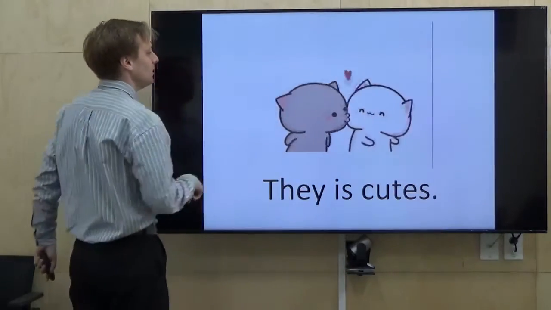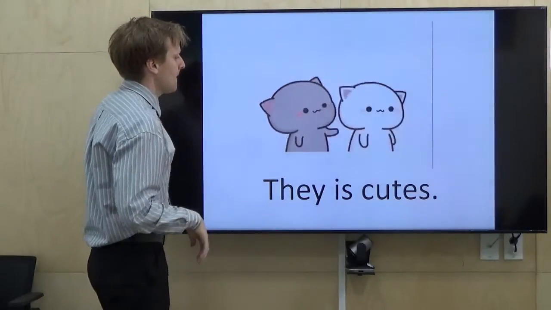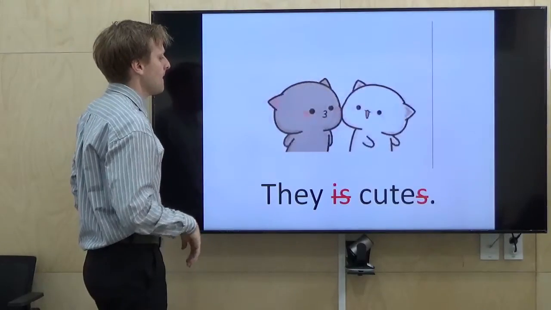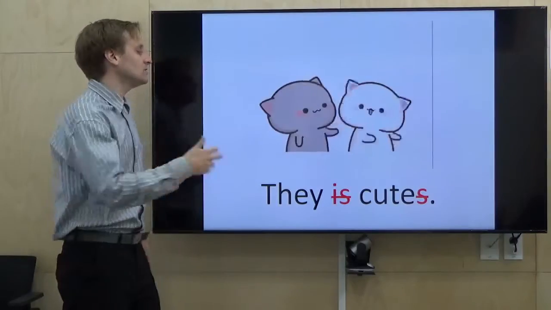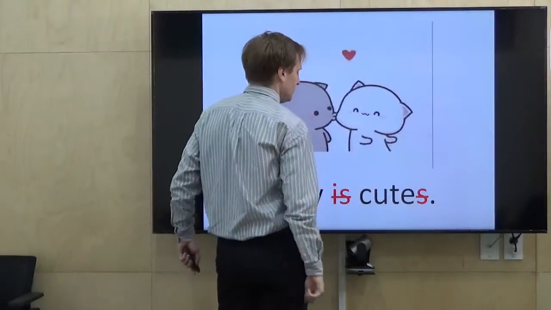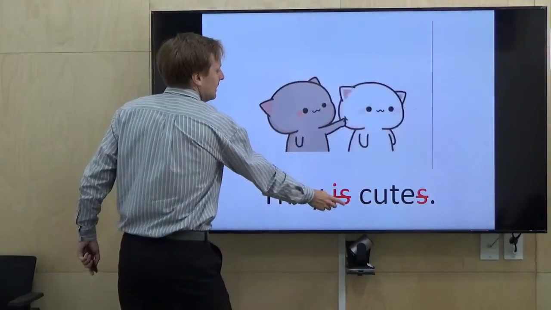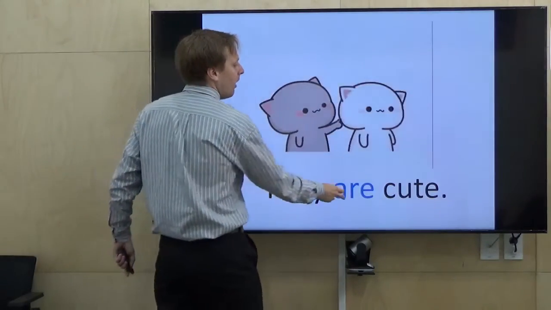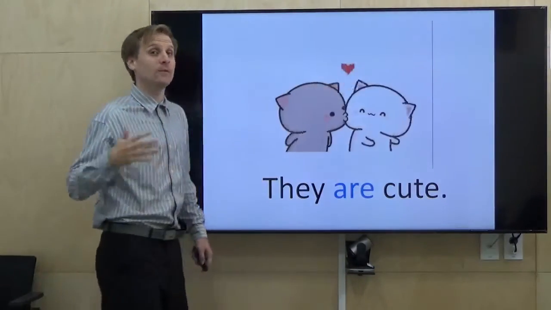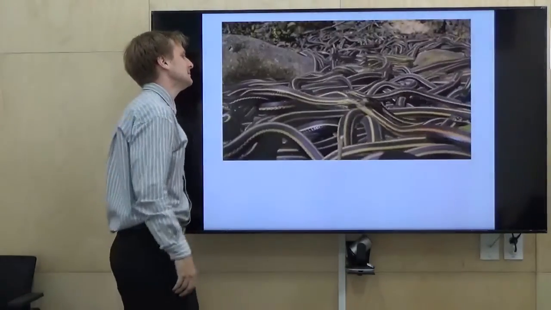Two mistakes here. Right. This is an adjective. So we have no S on adjectives. And is wrong because that pronoun is they. They are cute. No S on the adjective. Alright?